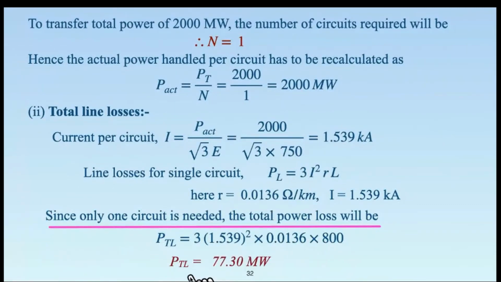Do these calculations and please confirm whether you are getting the total power loss to be equal to 77.30 megawatt. The power loss that was taking place at 400 kV for 2000 megawatt was around 155 something, and this is 77, isn't it? So you can see as we move towards a higher voltage level, the total power losses get reduced for the same amount of power to be transmitted.